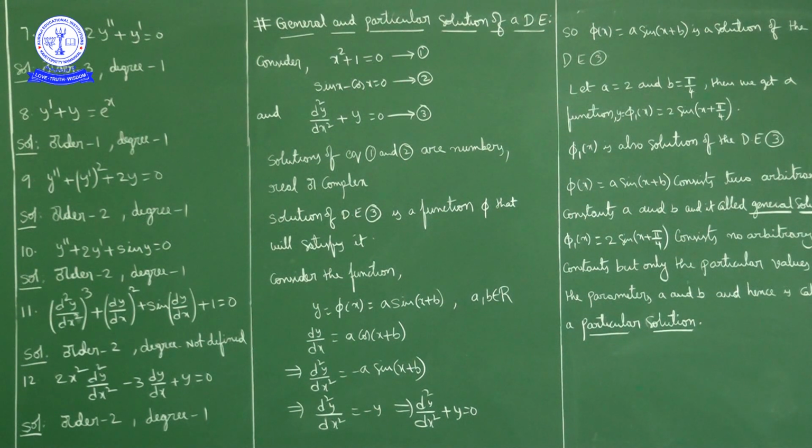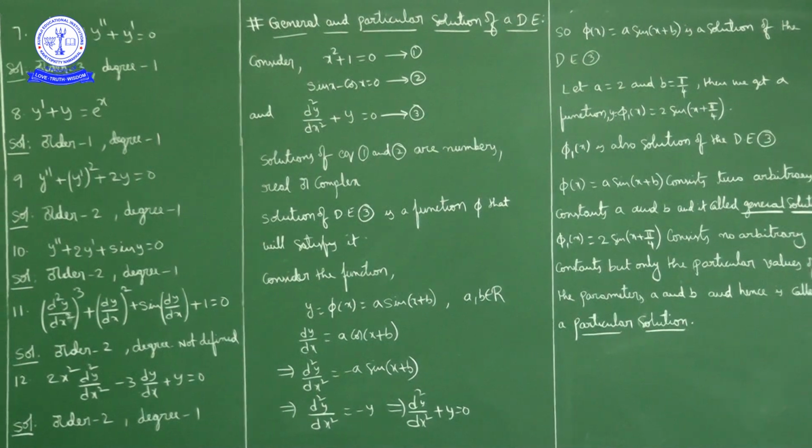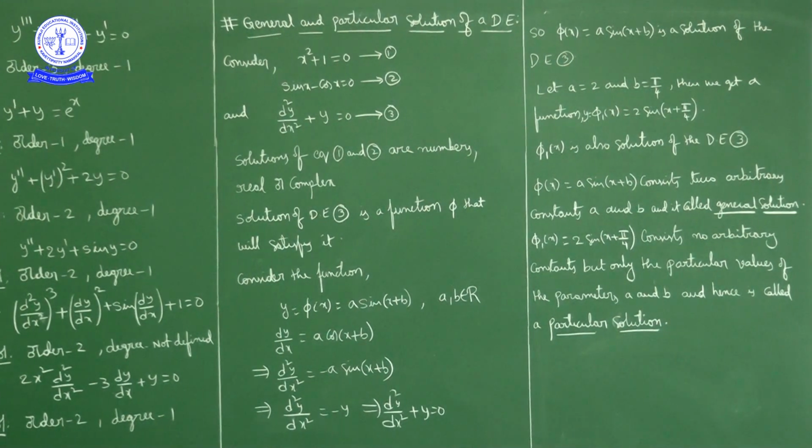Okay. Next, the second equation, sin x minus cos x is equal to 0, means sin x is equal to cos x, so tan x is equal to 1. Tan x equal to 1 has infinitely many solutions. One example, x is equal to pi by 4, x is equal to pi plus pi by 4. Like that we can give infinite solutions. Now for the first equation x square plus 1 equal to 0 and the second equation sin x minus cos x equal to 0, the solutions are numbers, maybe real numbers or complex numbers.